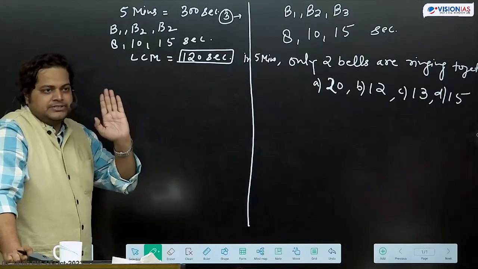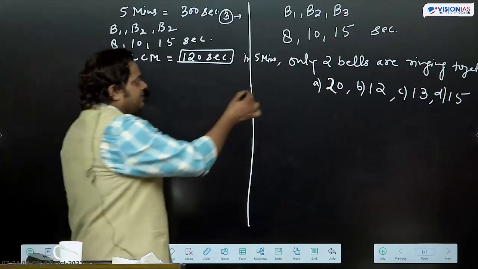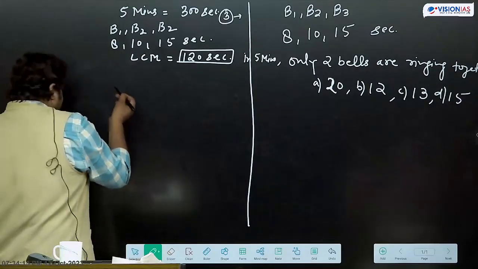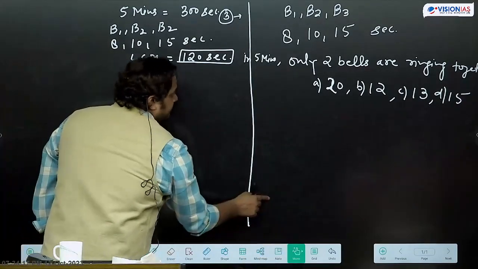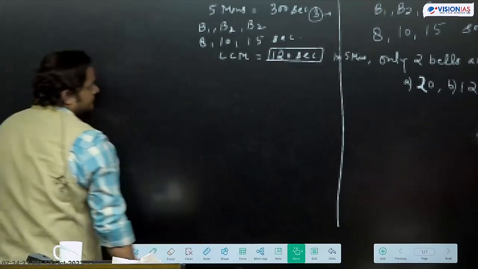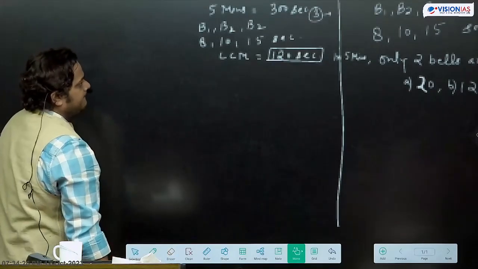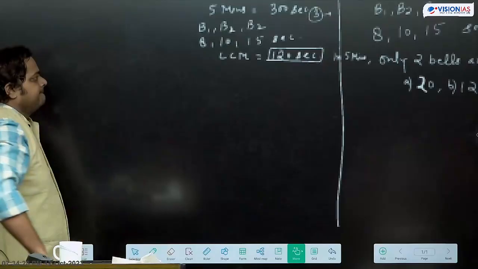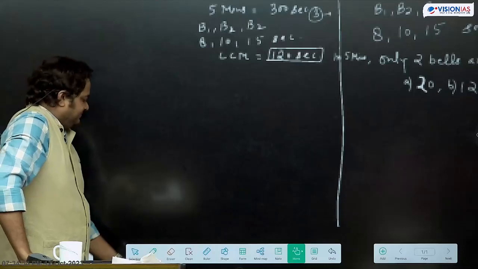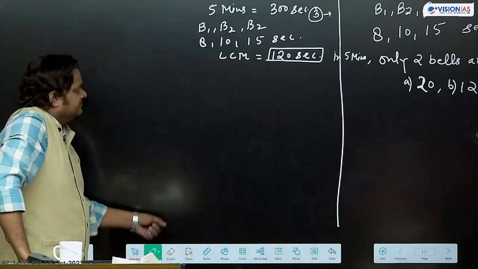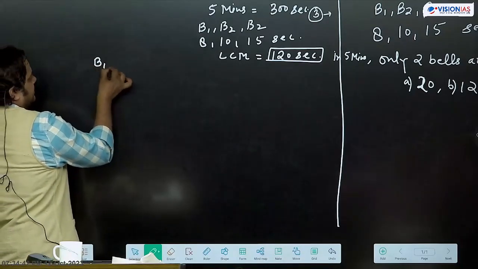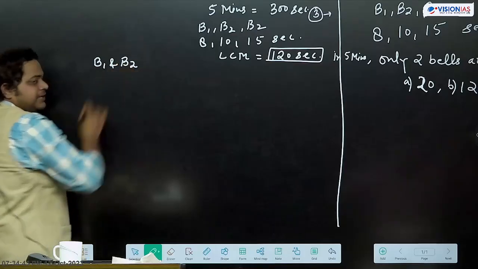This is for sure. But the question is asking about only 2 bells. Only 2 bells are ringing. That means that can be this way. That can be this way कि B1 and B2 they are ringing together.